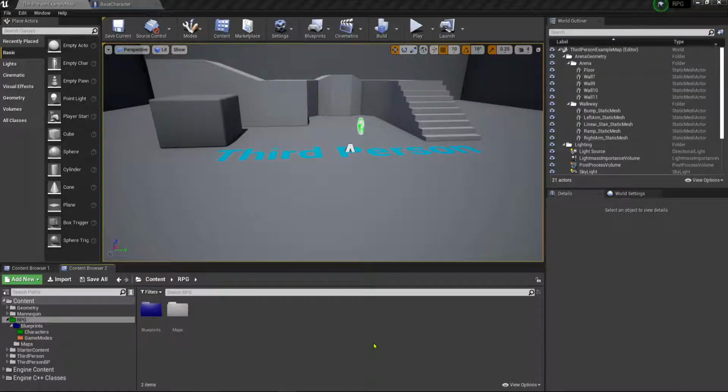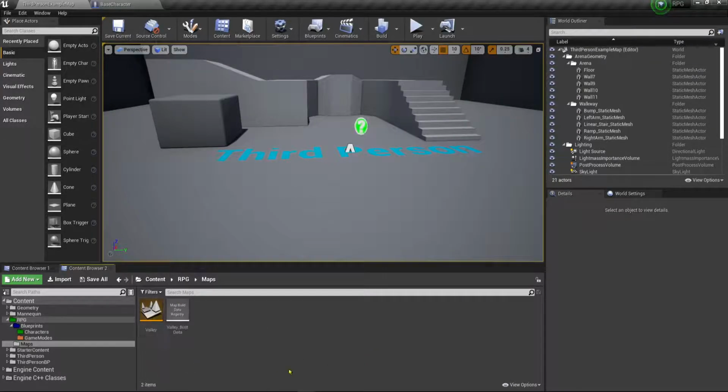back up, we created a map last time. If we open our maps, we created this valley. So what we want to do is make sure that our project uses this map from now on when we open up, and not this third-person example map. So we'll go ahead and do that first.